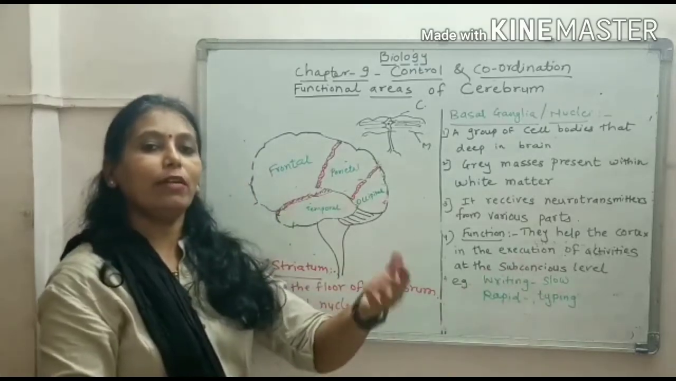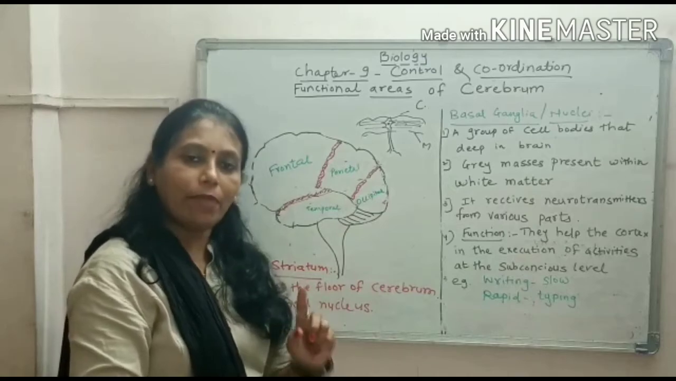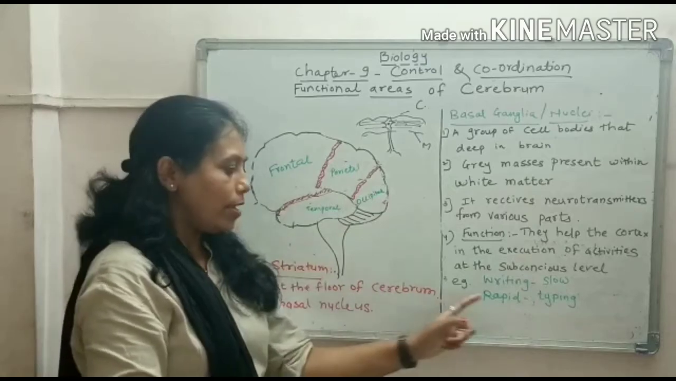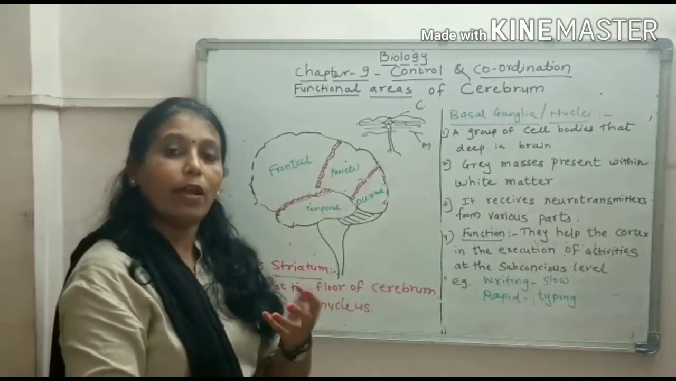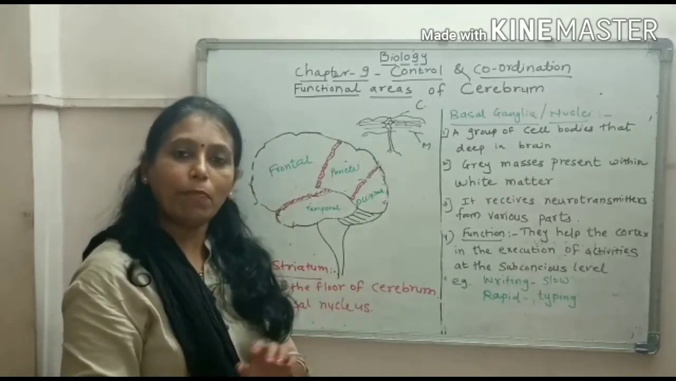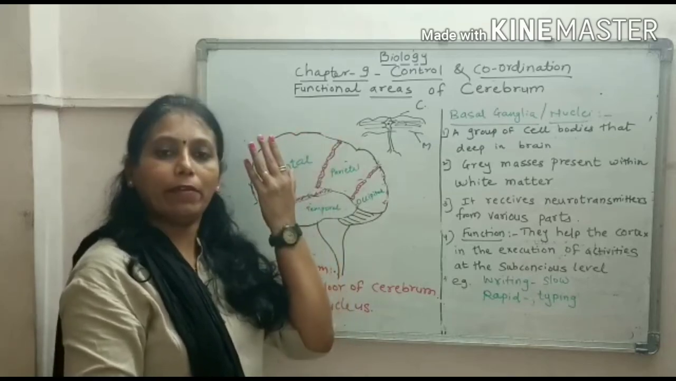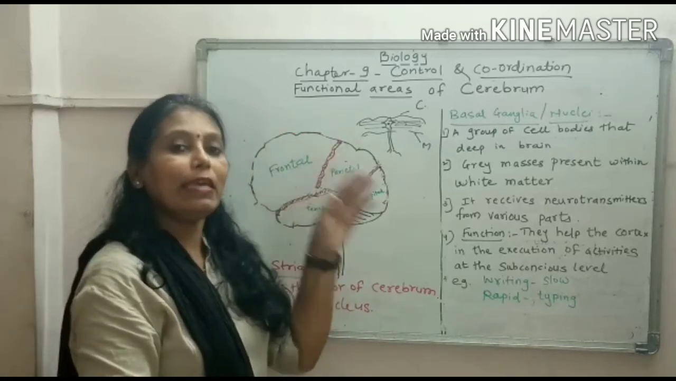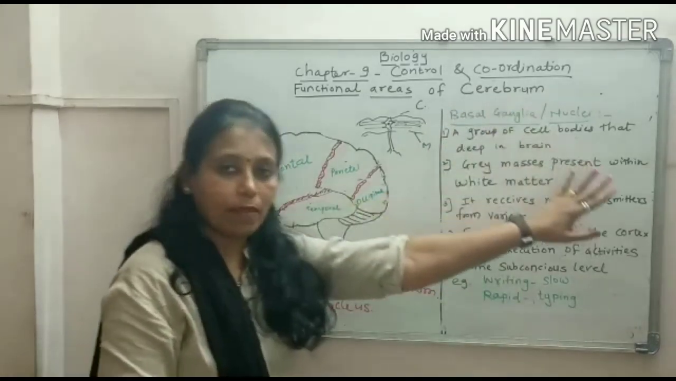Suppose you are watching TV. At that time, you can write also, meaning at a time you are doing two works. Here, rapid typing: whenever someone is talking with you, at that time you can type also. It means at the level of the subconscious mind, our brain is working. It is because of basal ganglia.